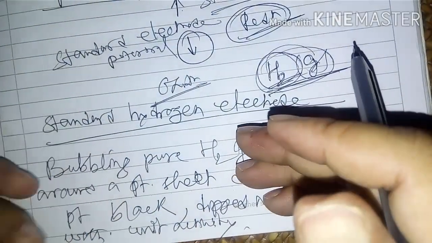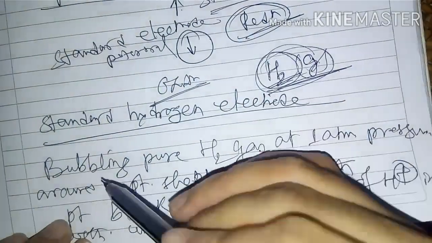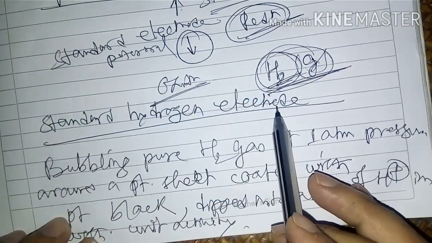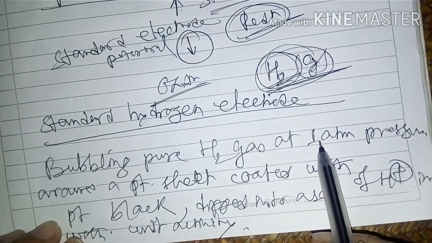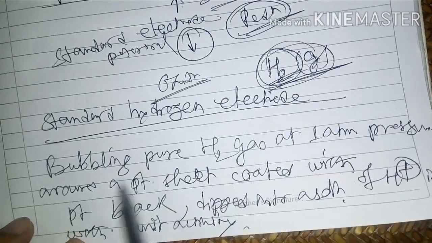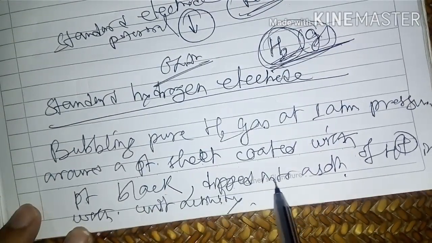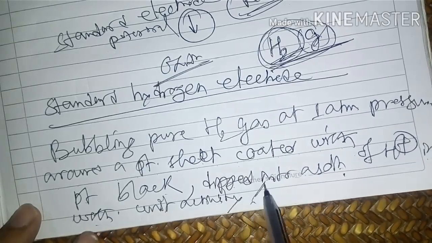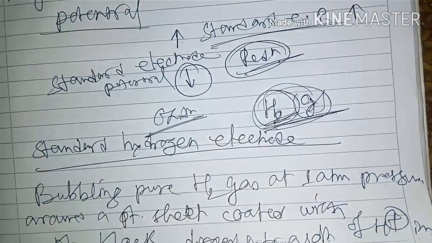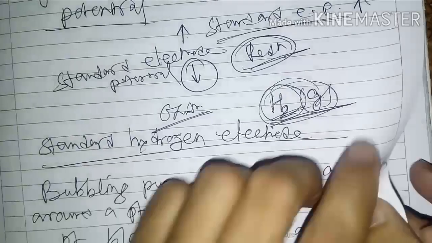So the standard hydrogen electrode is obtained by bubbling pure hydrogen gas at 1 atmospheric pressure around a platinum sheet coated with platinum black dipped into a solution of H plus ions with unit activity. So this is the definition. Understood?